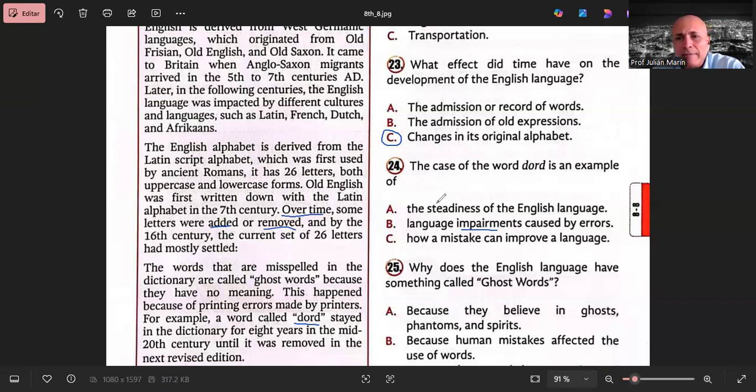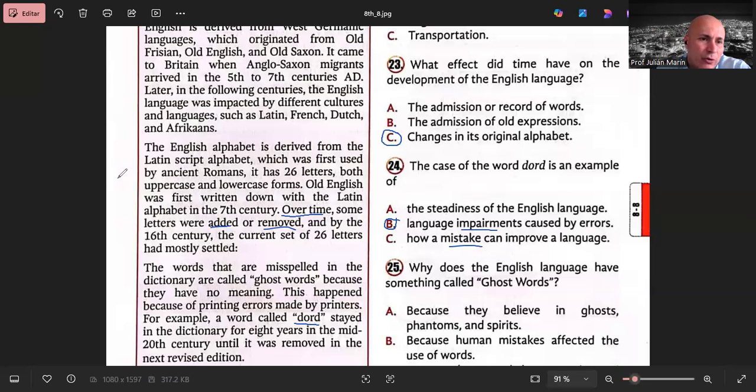So steadiness is not a good option because actually it's the opposite. Language can change, and these kinds of errors are an example of that. B, language impairments caused by errors. This is a logical one, but let's evaluate C, how a mistake can improve a language. As a matter of fact, this is the opposite, because the mistake didn't improve the language. So I believe the correct answer would be B, and that's the one I will suggest.